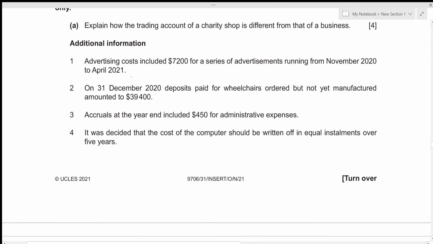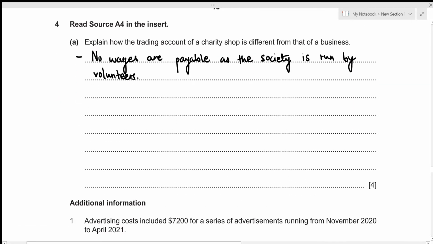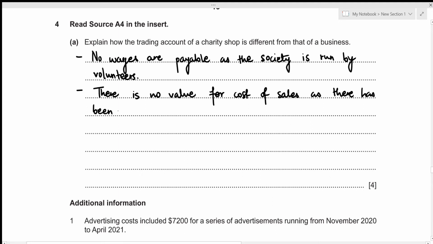Let's write it down. There is no value for cost of sales as there have been no purchases.